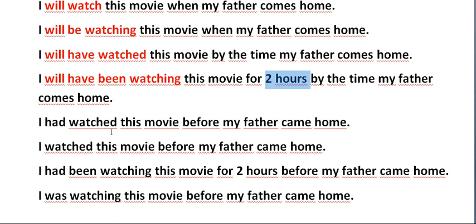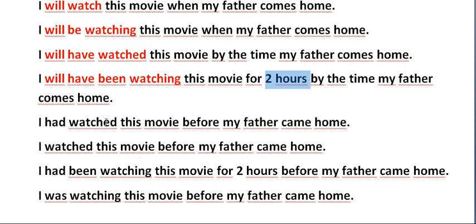So here, I had watched this movie before my father came home. Here you see I will have watched. It's similar, but this is future and this is the past. I had watched this movie before my father came home. So when my father came home, I had already watched the movie. This is the past perfect tense. Here I say that I watched the movie before my father came home. So also I can say I watched this movie before my father came home.